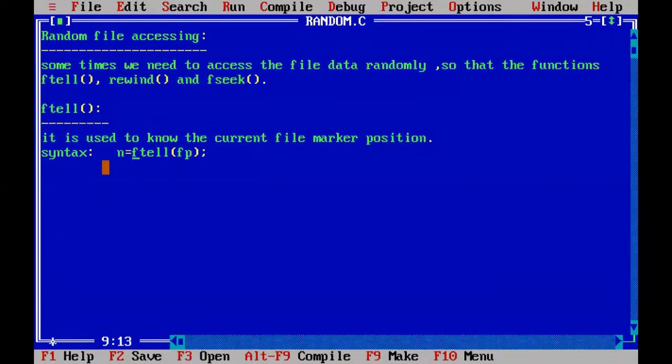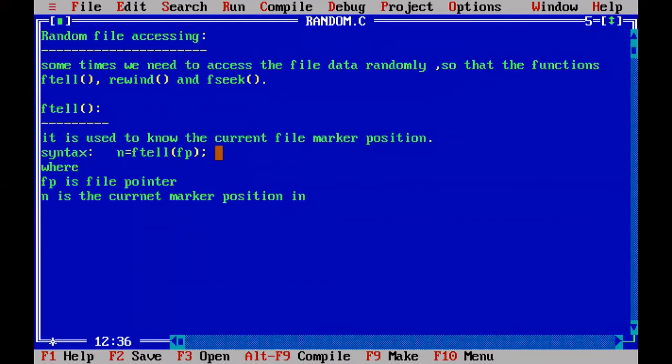So by printing n, we will know the current marker position in the file, where fp is a file pointer and n is the current file marker position in bytes.